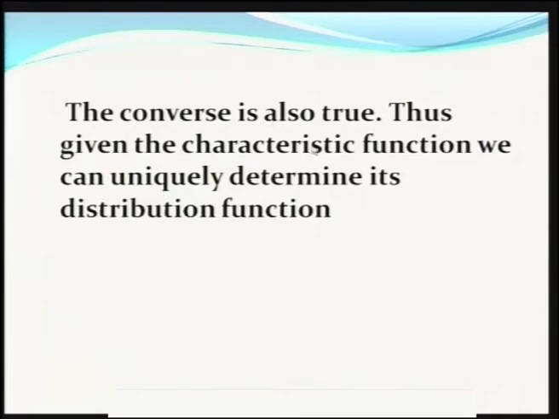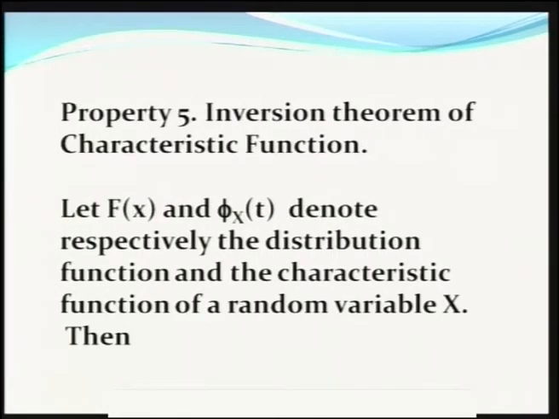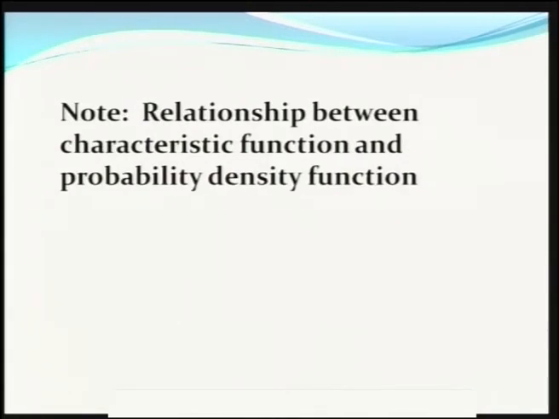So, given the characteristic function, you can uniquely determine its distribution function. Okay. What is its distribution function? The inversion theorem of characteristic function says, let F of x and pi x of t denote respectively the distribution function and characteristic function of a random variable x. Then we will have the relationship between characteristic function and probability density function. First, I will write the inversion theorem, and based on that we can write the relationship.